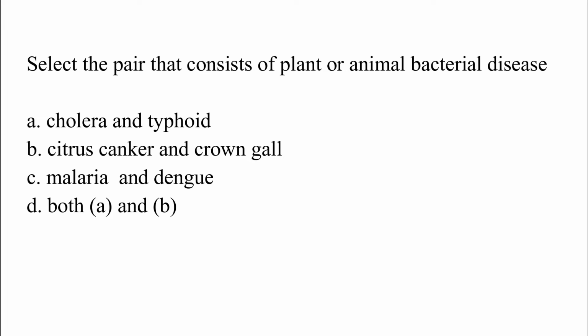Cholera and typhoid, citrus canker and crown gall are diseases caused by bacteria, but malaria and dengue are caused by protozoan.